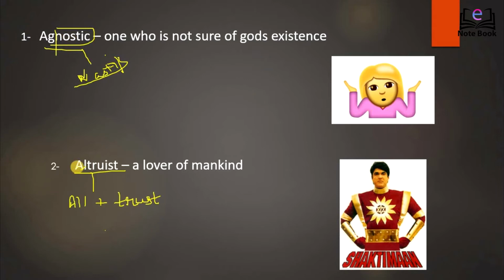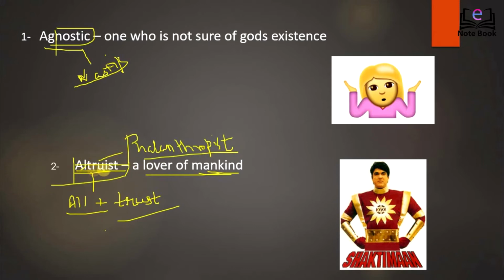Next is altruist. Now, altruist can be remembered as all trust, the person whom everybody trusts. So he is a lover of mankind who loves to do good for others. That person is called altruist. Another word that is used for this kind of person, you must have heard it, is also called philanthropist.